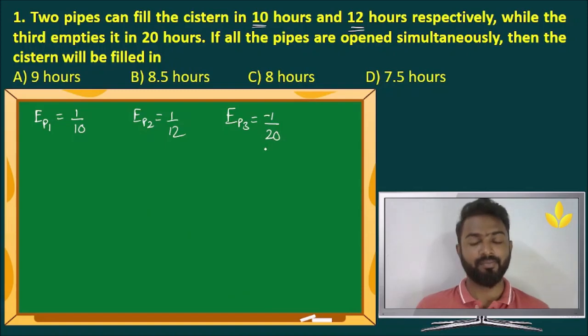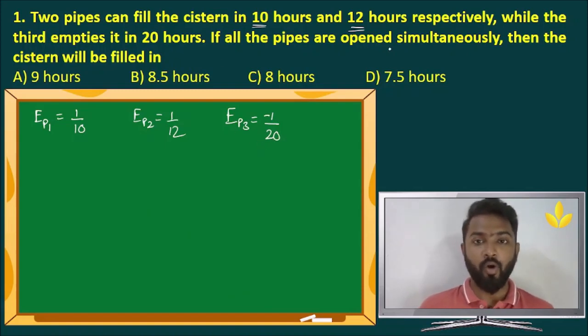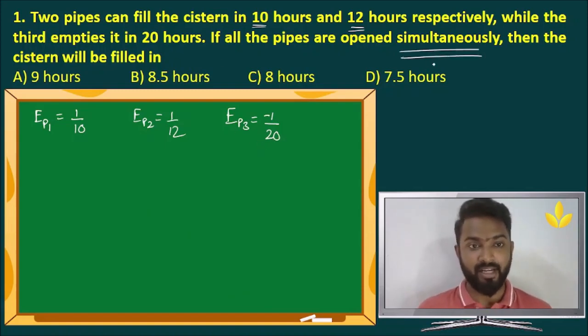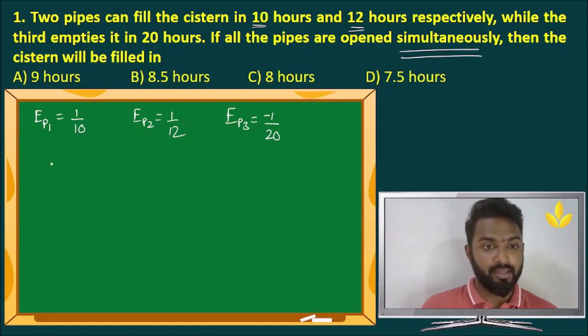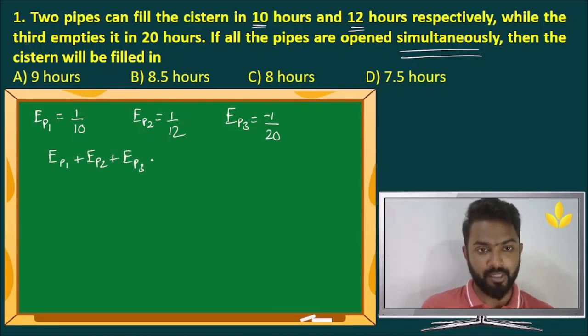So when all of them are opened simultaneously, that means all of them are working. That means the combined efficiency will be efficiency of pipe 1 plus efficiency of pipe 2 plus efficiency of pipe 3. That is nothing but 1 by 10 plus 1 by 12 minus 1 by 20.